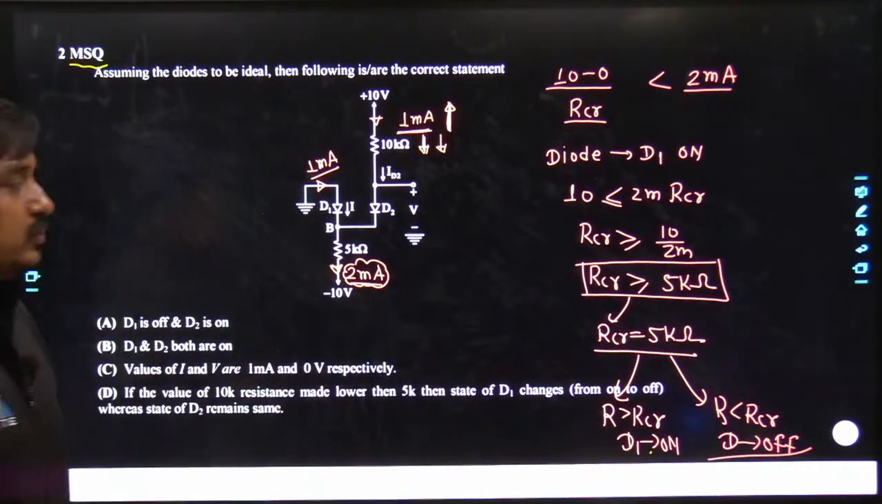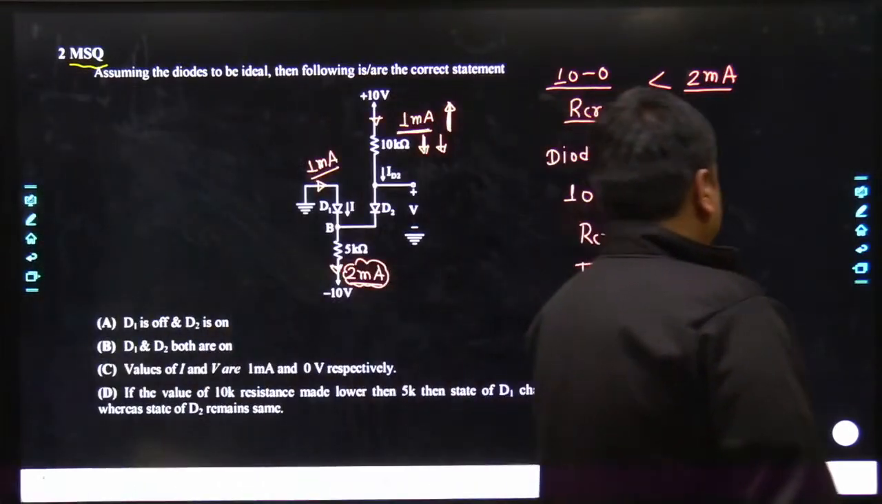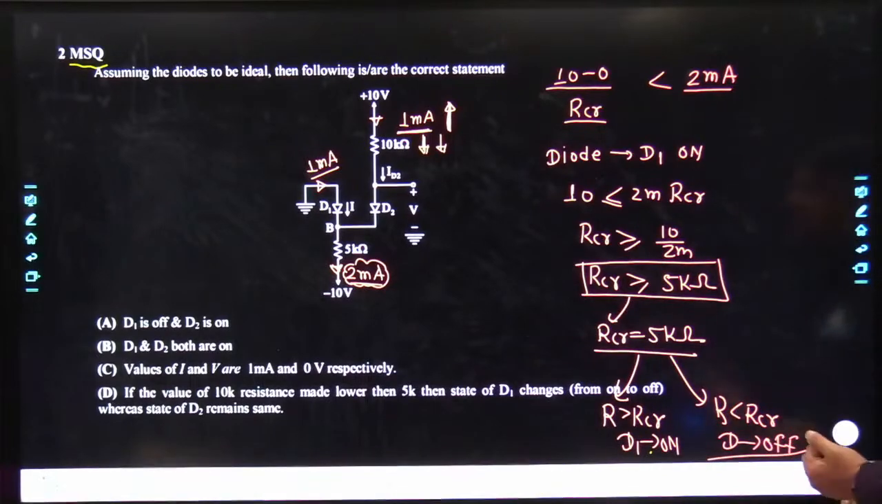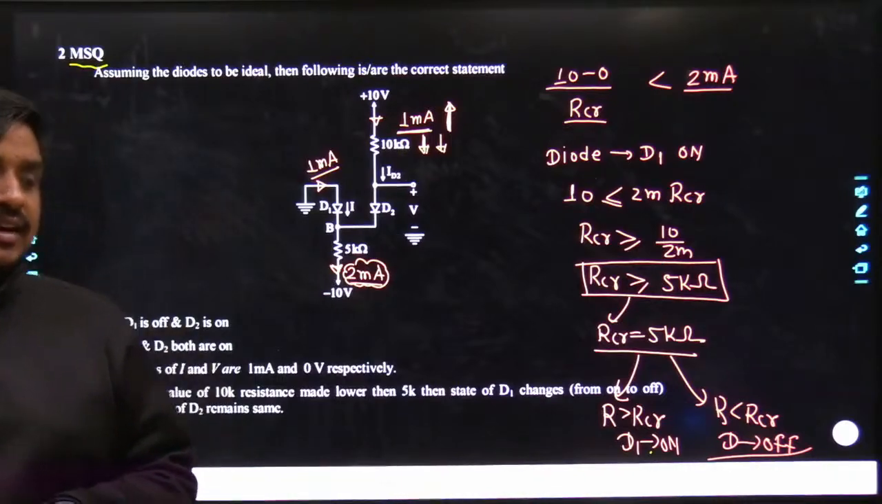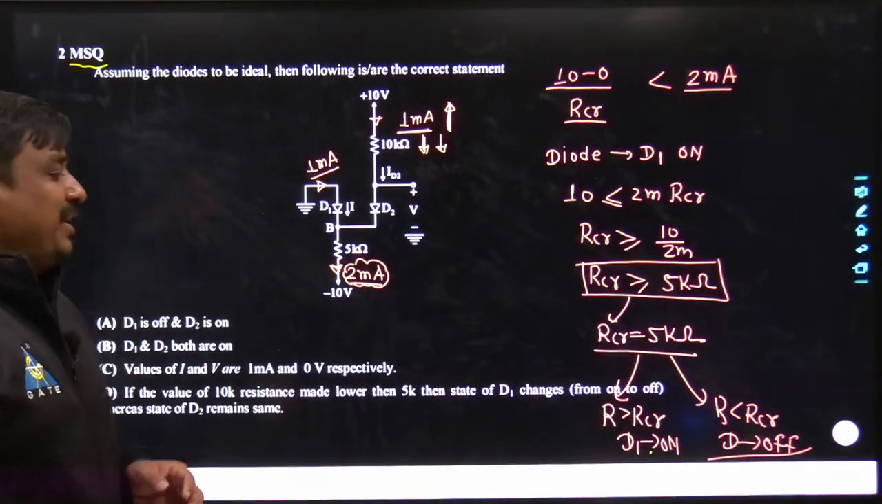Agreed, no? Tell me, till this point each and everything is clear or not? If it is clear, just write clear over the live chat, so at least I will get to know each and everything is properly communicated.